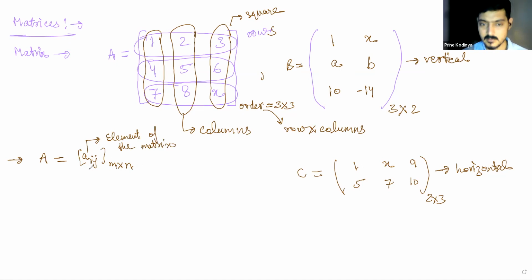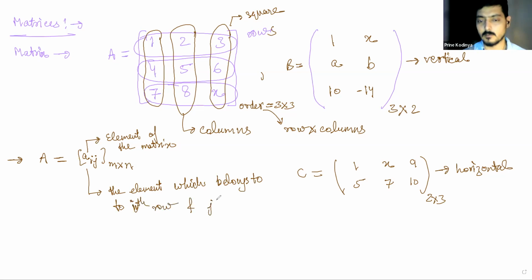So this Aij is the element which belongs to the ith row and jth column. Every element can be written as Aij, where i and j are the representation of the row and column of that entry.